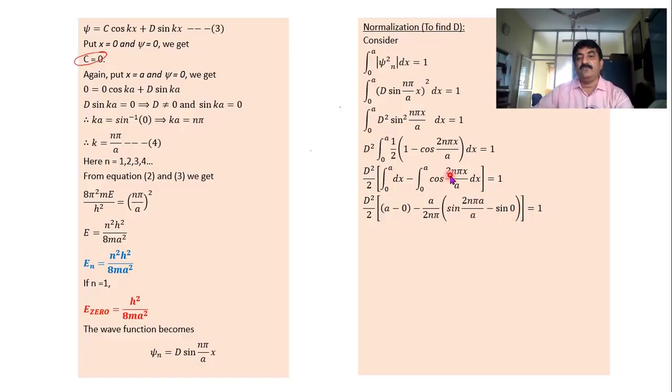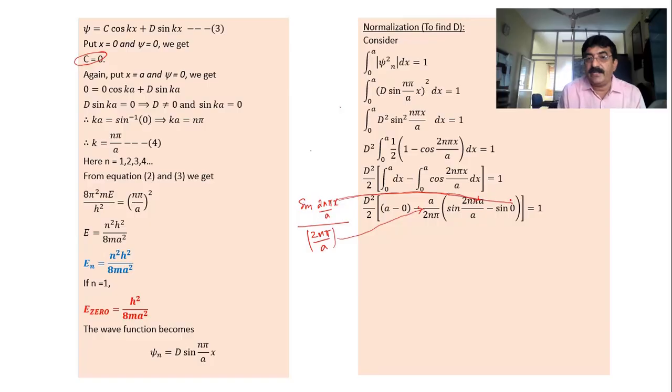Actually it is sine of 2n pi. I write it here, just 1 minute. It should be sine of 2n pi x by a whole thing divided by 2n pi by a. This 2n pi by a is taken to the numerator here, and in the place of x the upper limit is applied, that is a. In the place of x the lower limit is applied, that is 0. So that is why I have this step. I just erase. I hope you got it, so I can erase this part.